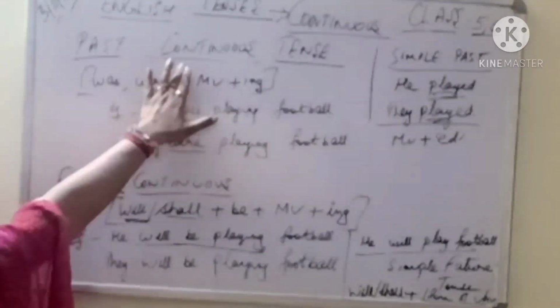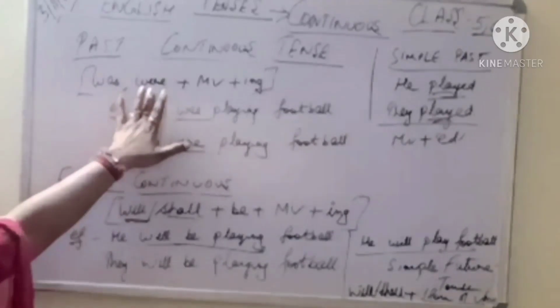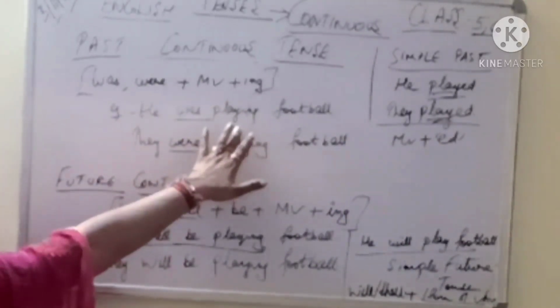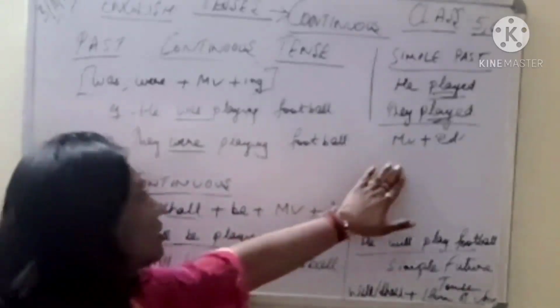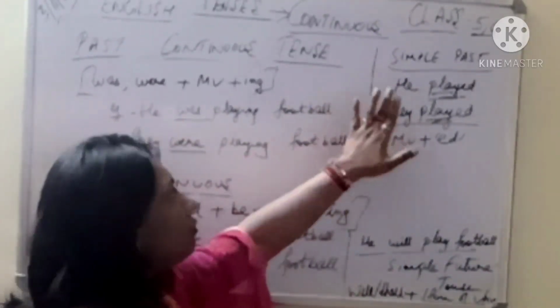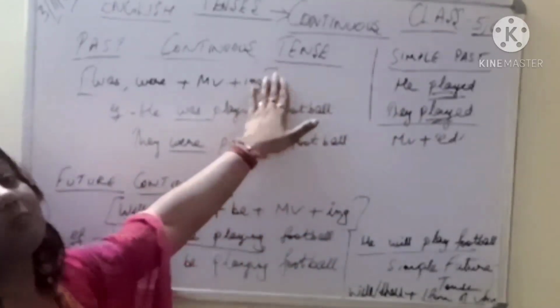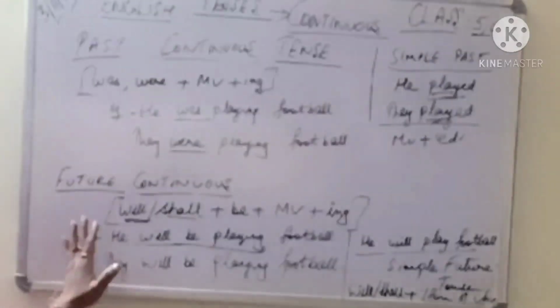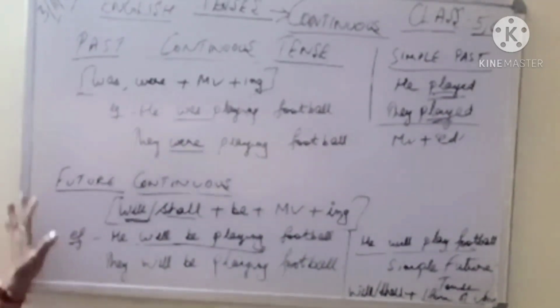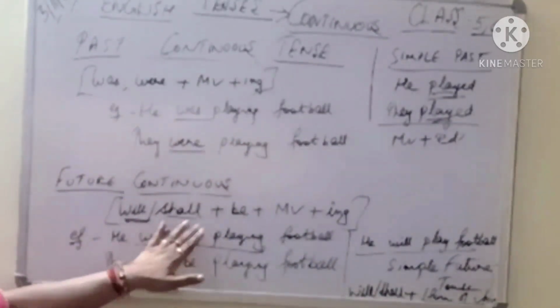But for the past continuous, you have to use your was, were plus your main verb and ing. So this is the comparison that you need to remember. Please don't get confused between simple past and past continuous tense and simple future and future continuous tense, which always take the ing form. Okay?